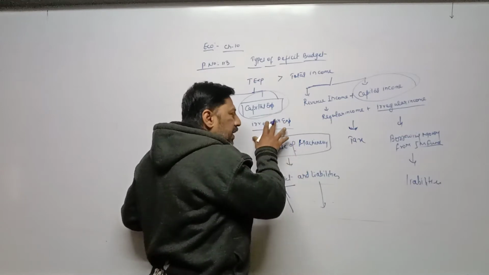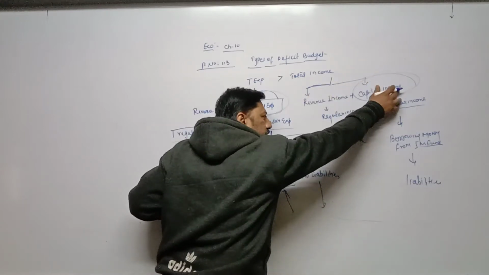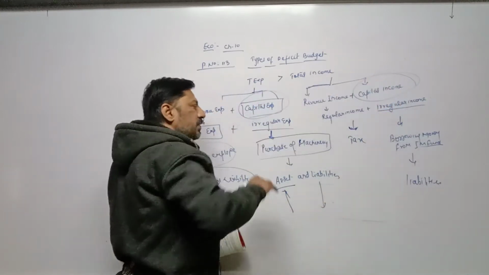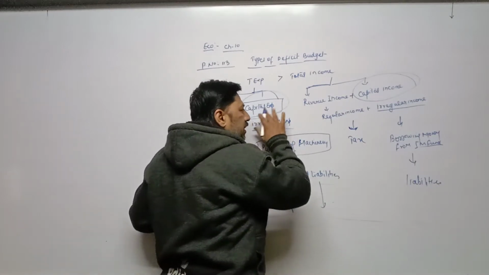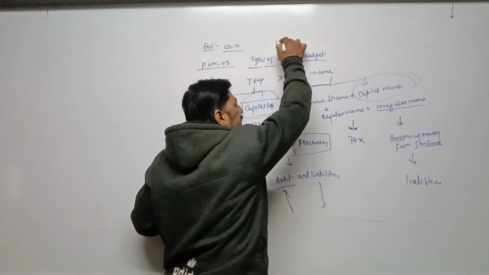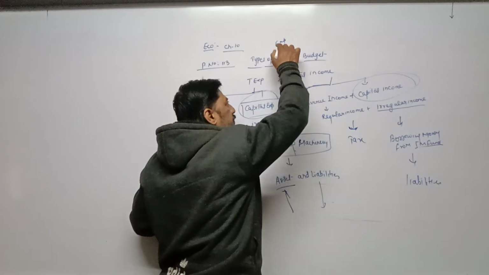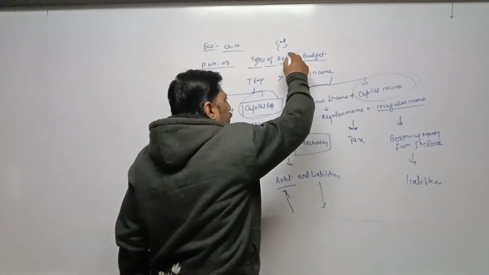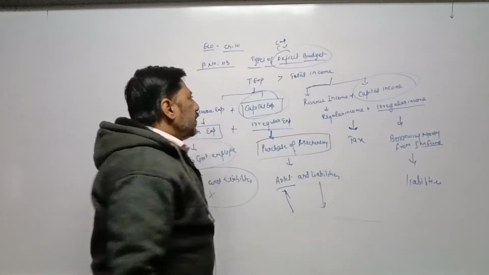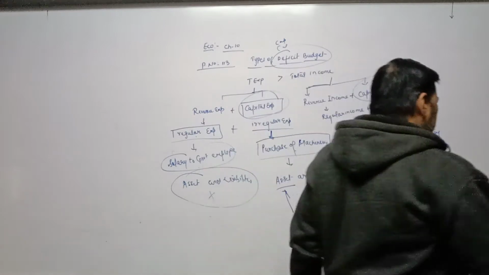Expenditure or income which has an effect on assets and liabilities is considered capital. If it is income, then capital income. If it is expenditure, then capital expenditure. Now come to the main topic: types of deficit budget.